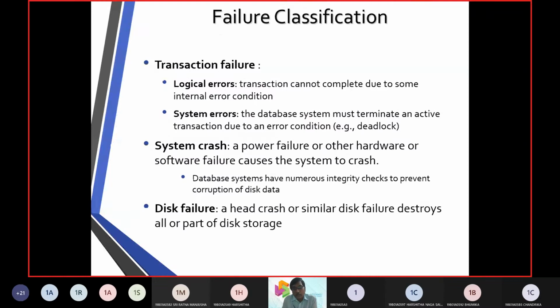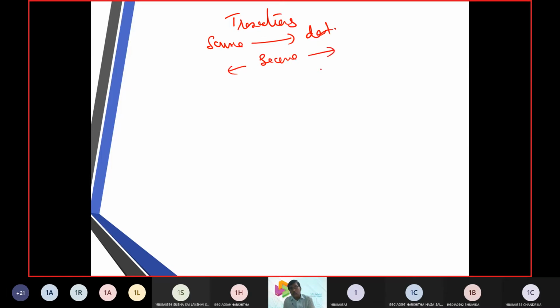When we talk about crash and crash recovery, the intention was that whatever transactions we are going to do must be secure from the source end to the destination end.